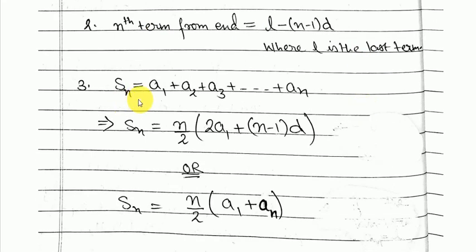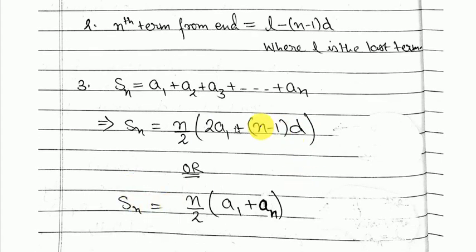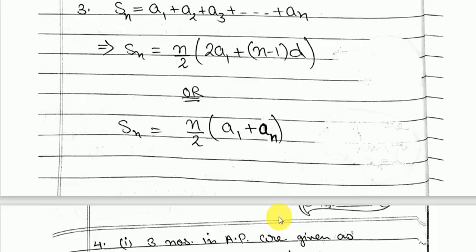And this is the formula for the sum of n terms in that AP. So Sn equal to a1 plus ... plus an, and the formula is Sn equal to n by 2 into (2 times a1 plus (n minus 1) into d). Or if you know the first term and the last term of that series that you're going to add, then in that case you use n by 2 into (a1 plus an).